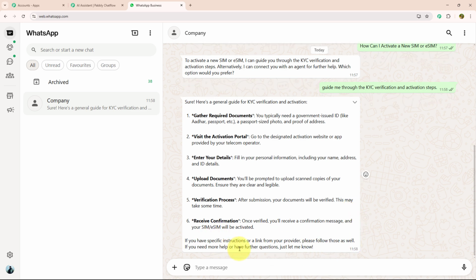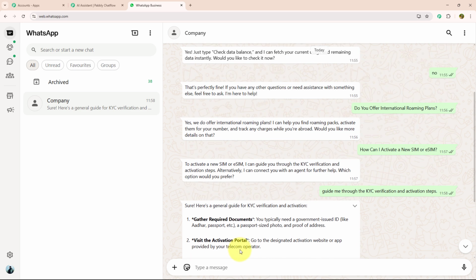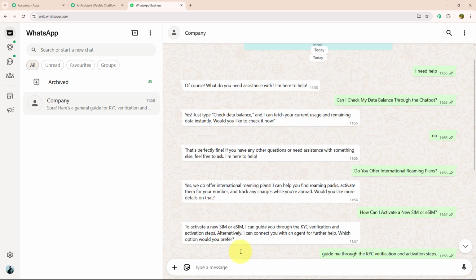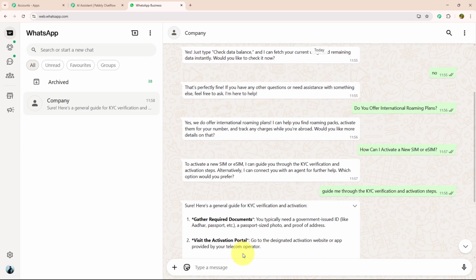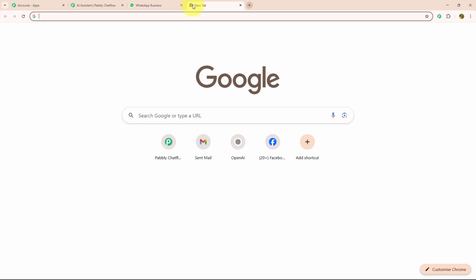So yes, this chatbot is replying to me and answering all my questions efficiently and without any manual effort. That's the power of AI Assistant that you can use on Pabbly Chatflow. If you want to know how to create this chatbot for your own business, then let me guide you further. For that, you need to open a new tab and search